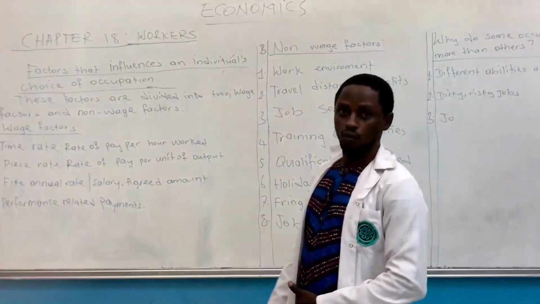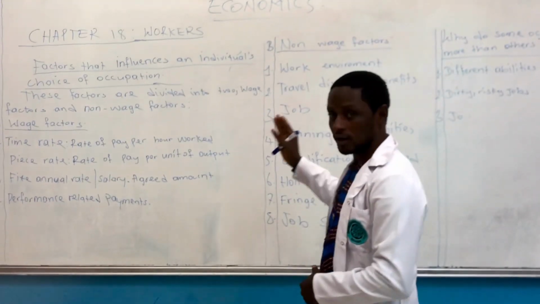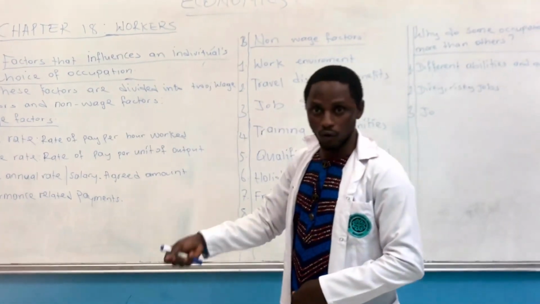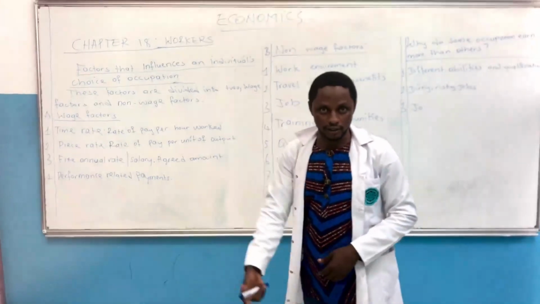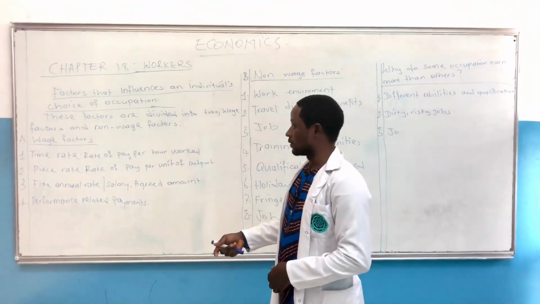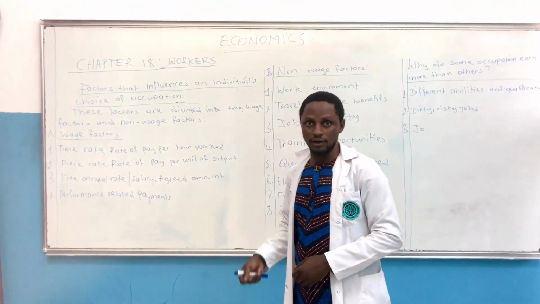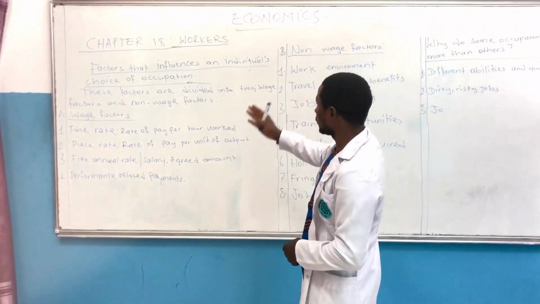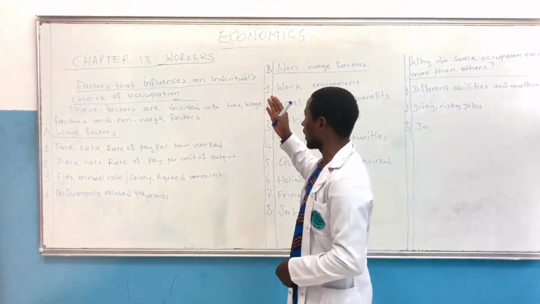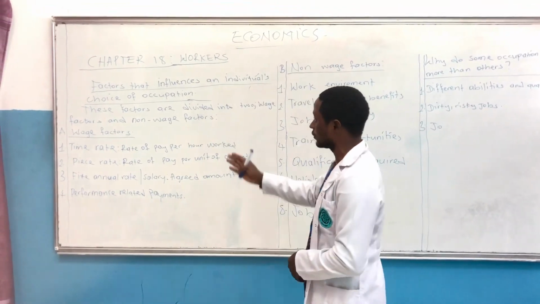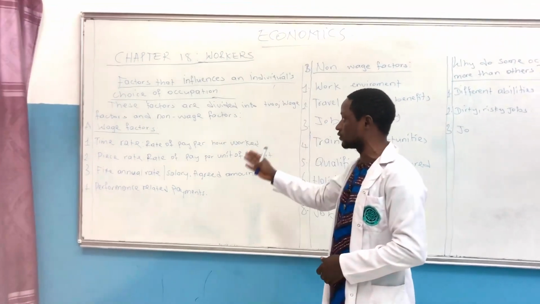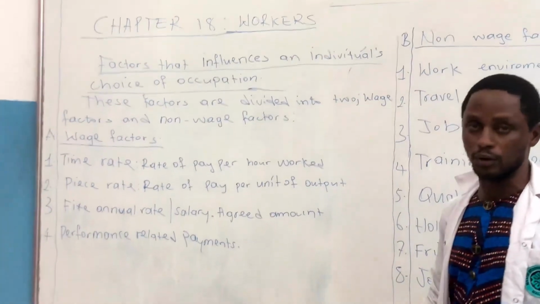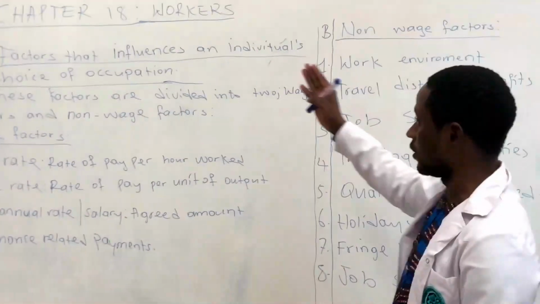The question is, who is a worker? A worker is somebody who works and earns either a salary or a wage or wages. That is the simple definition of a worker we can have. And now, we have on the board factors influencing an individual choice of occupation. This is one of the subtopics we are going to see concerning workers.